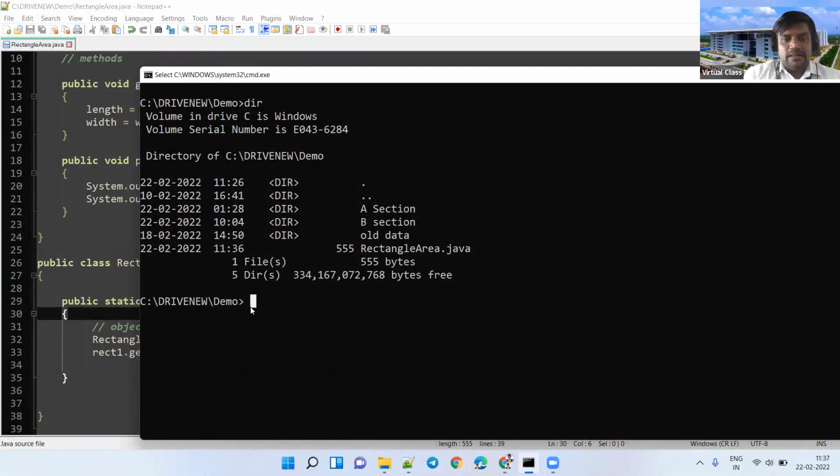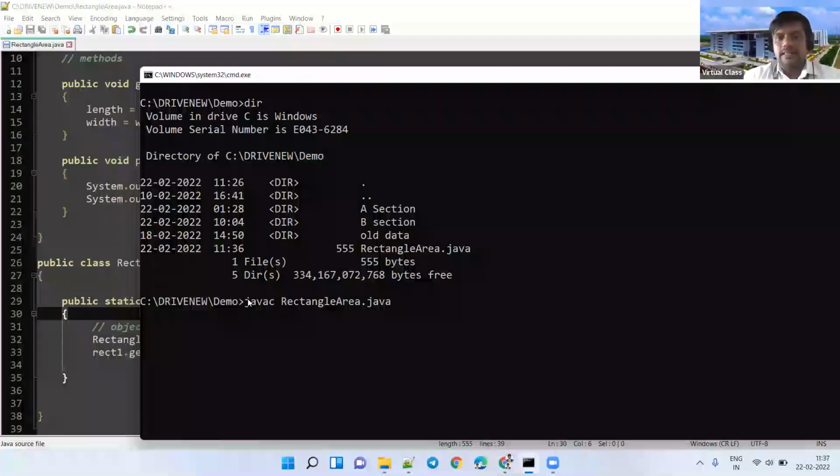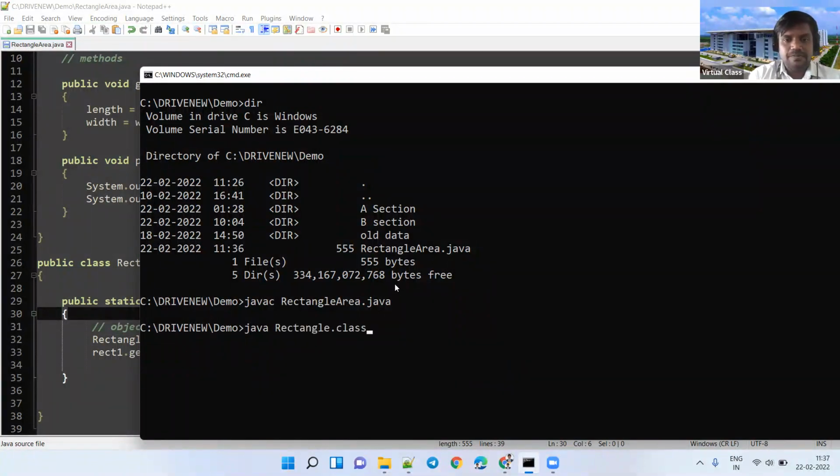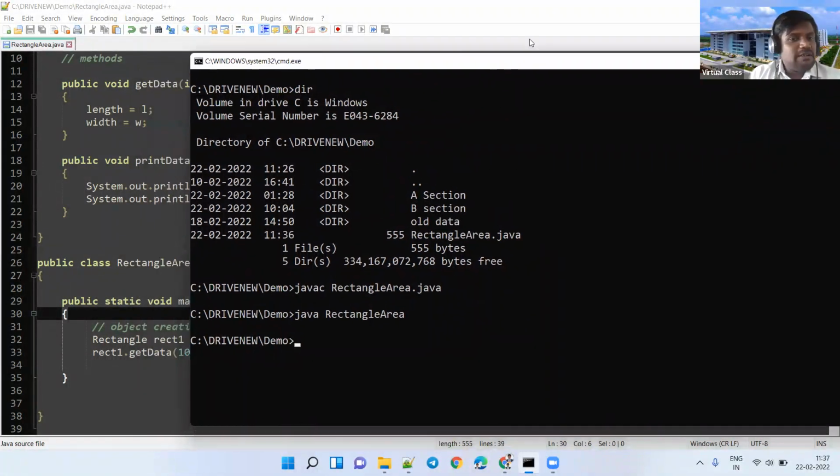We will now compile: javac RectangleArea.java. Yeah, successfully compiled. The .class file will be created. Java RectangleArea. Why didn't we get output?